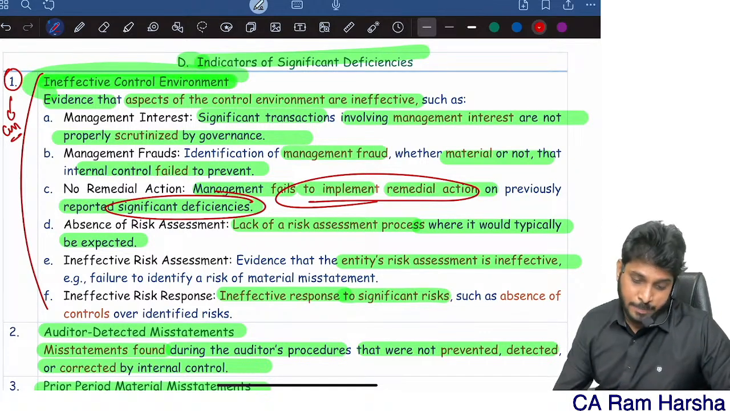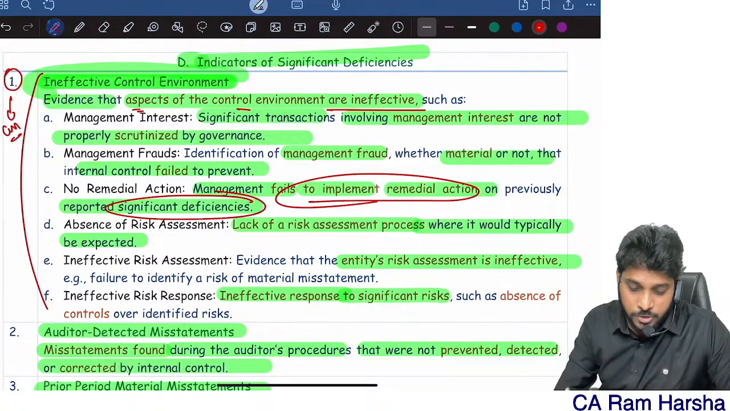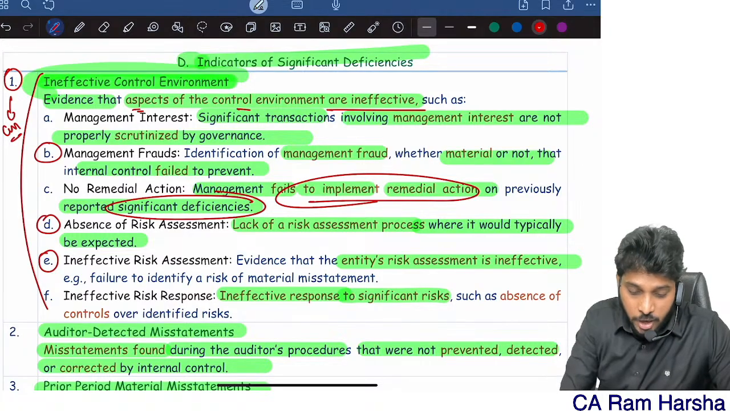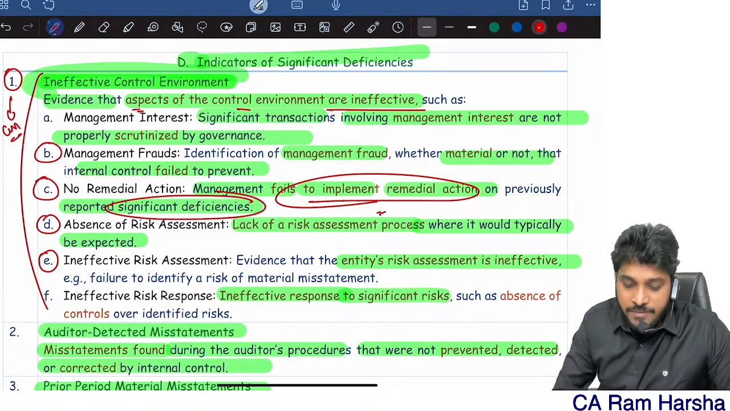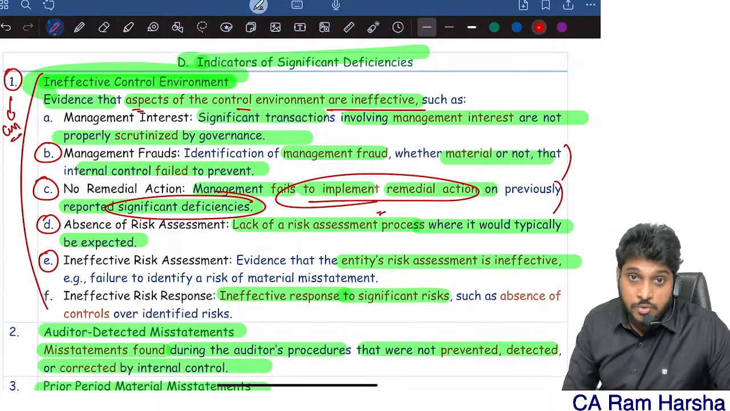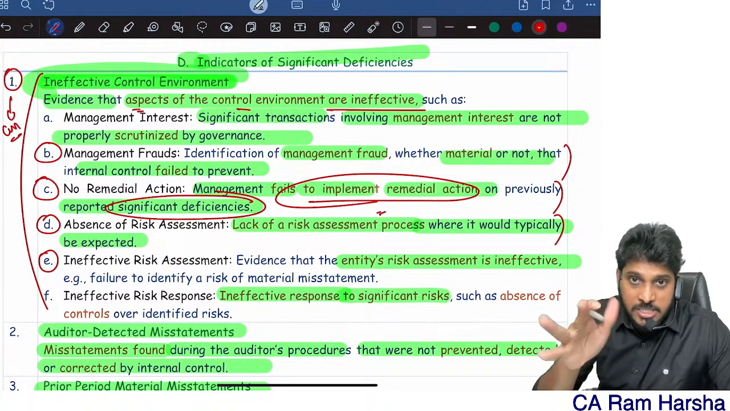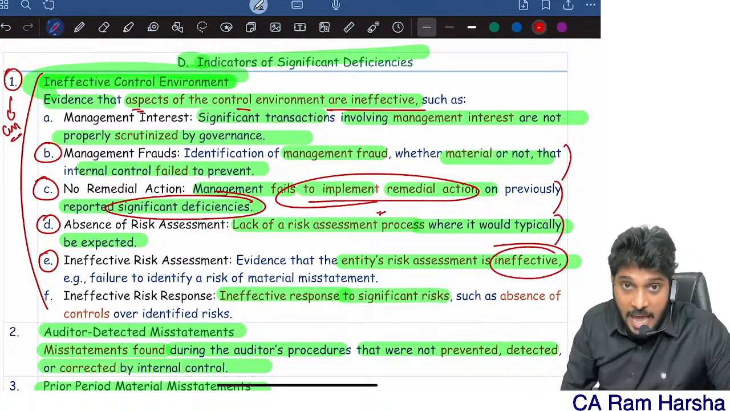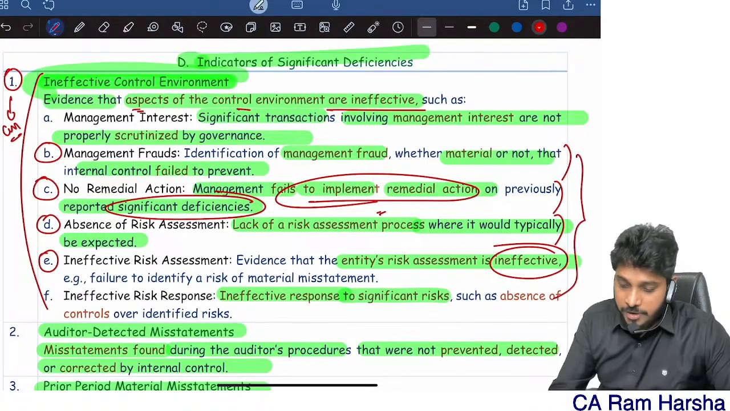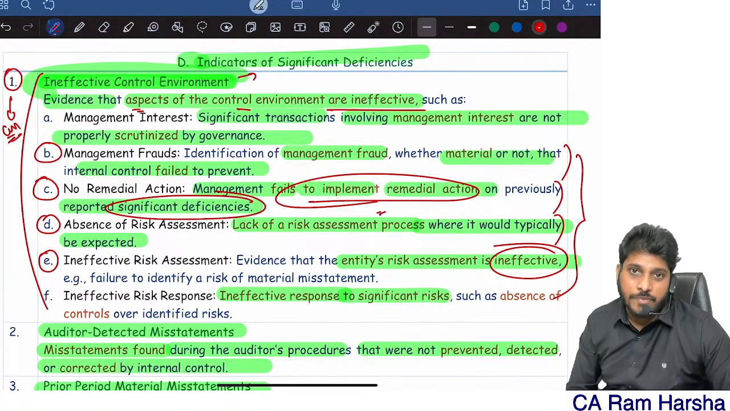Give few examples of evidence that an aspect of the control environment is ineffective. In this, any 4 points you write: absence of risk assessment, ineffective risk assessment, management fraud, no remedial actions for the significant deficiencies which they identify. Management fraud is there, deficiencies which we communicated previously but no action on them. Risk assessment process is not at all there, or it is there but ineffective. These are all various points. 4 points you should write. Straight away a 4 marks question can come on this. Next,